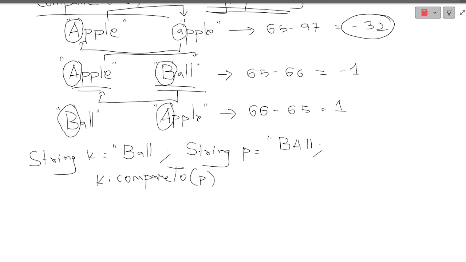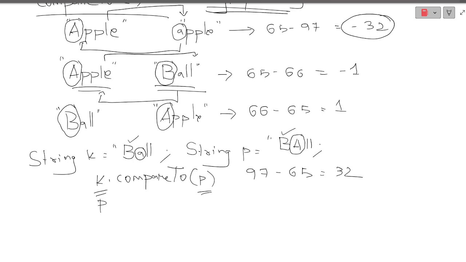It will first observe, I told you, character-wise. It will observe that these first two characters are the same. So what will it do? It will ignore these two characters and start comparing the other characters. In K, this particular A is not the same as the particular character over there. So K is compared with C, and the ASCII value for lowercase a is 97 minus 65, which results in 32.